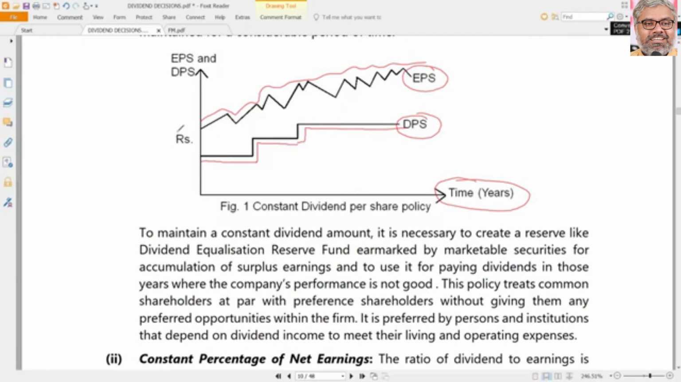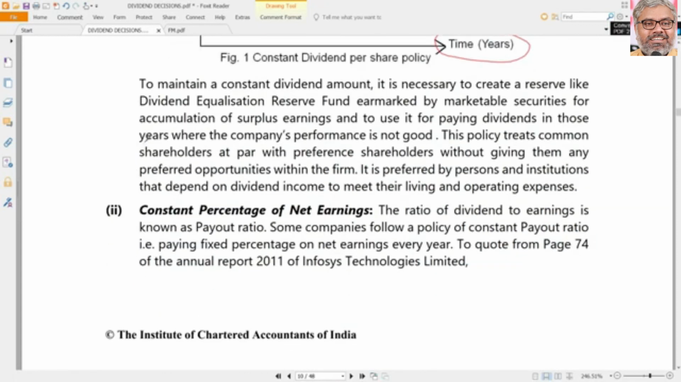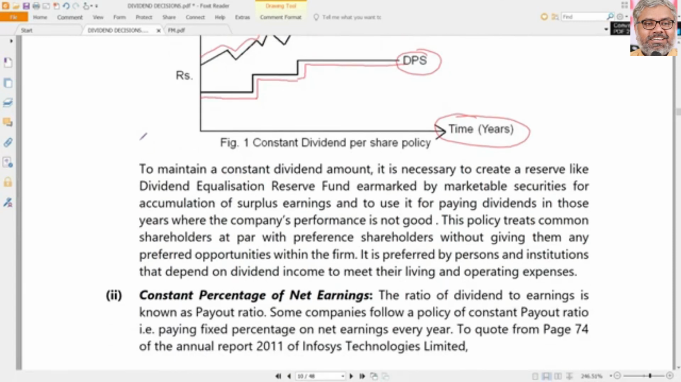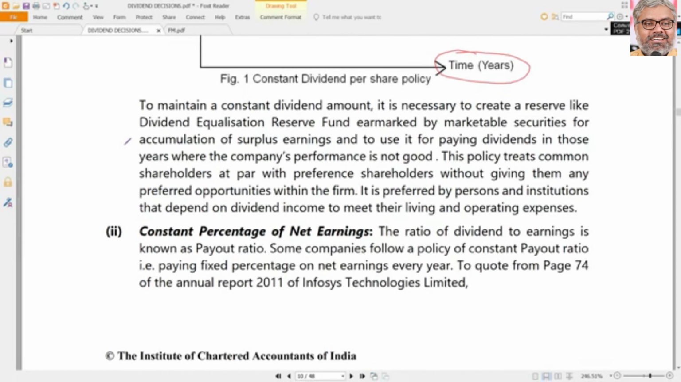Every year though, definitely the dividend is not fluctuating. For some years it is constant. Later a bit of increase or decrease may happen depending upon other factors. Then there might be a further constancy of dividend for a few more years. Like that, constant dividend policy is one type of policy that companies adopt.